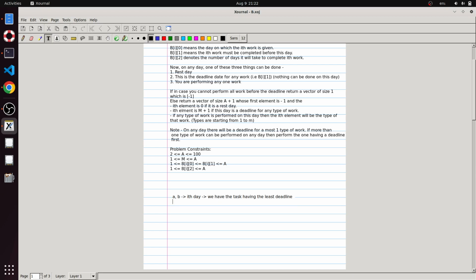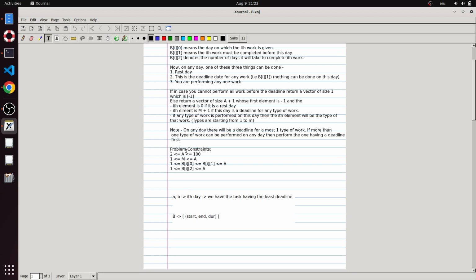So let's consider the notation over here. What information is array B giving us? It's giving us the start of each task, the end, that is the deadline of each task, and the duration of each task.